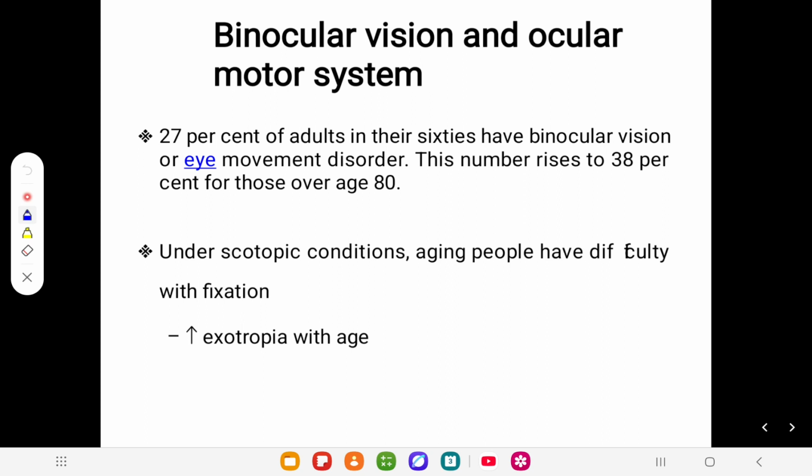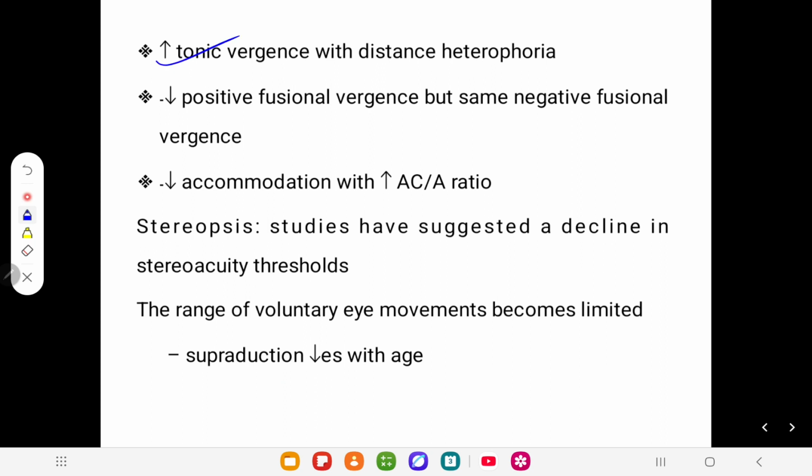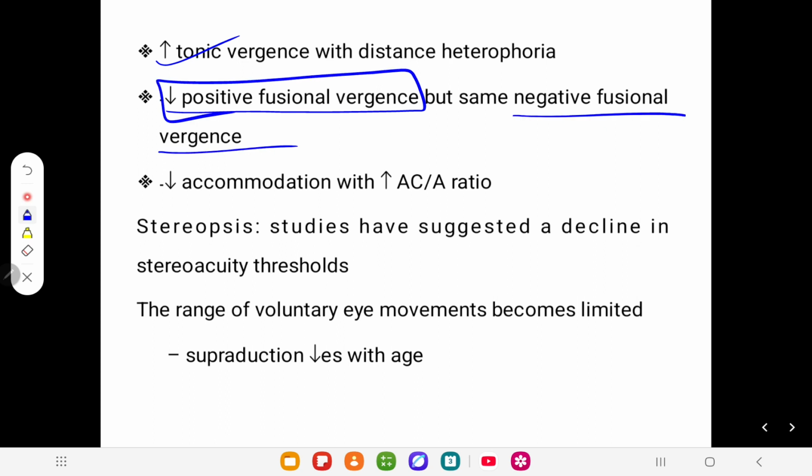So binocular vision and ocular motility, there is definitely a problem with that. Basically, in my reference books, 27% of patients in their 60s have binocular vision problems, but it definitely increases to 38% at the age of 80s. What are the common difficulties patients report? One is presbyopia, isn't it? Another is that with increasing age there are increased chances of exotropia. So tonic vergence increases with distance, and there is a problem with positive fusional vergence, but negative fusional vergence remains the same. Accommodation definitely decreases, and I don't know whether the AC/A ratio increases or not. I think most probably it remains constant throughout life.